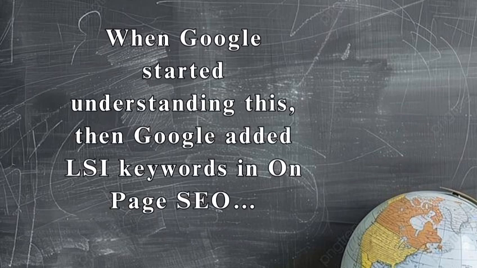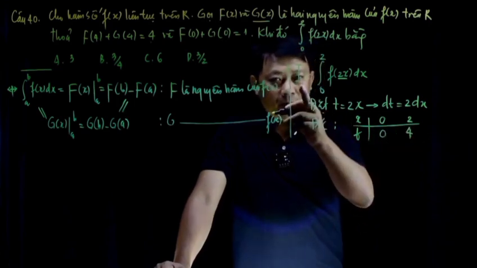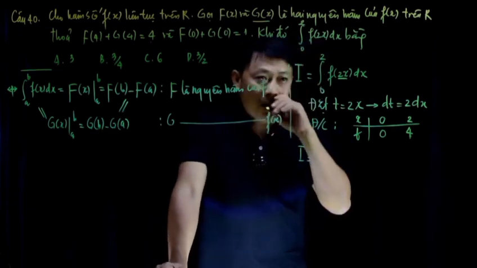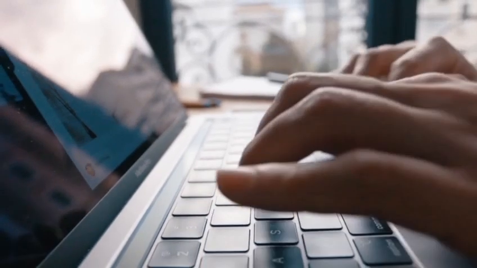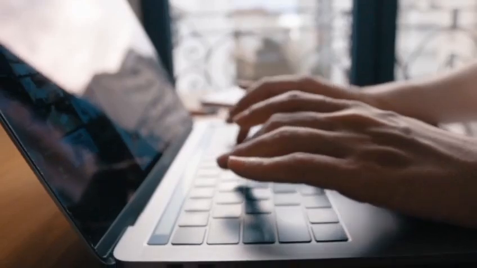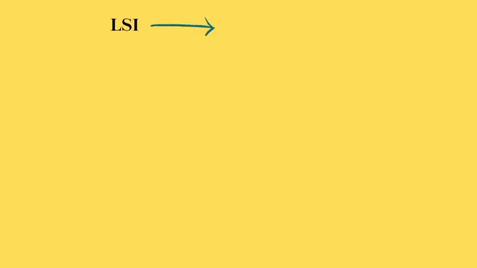When Google started understanding this, then Google added LSI keywords in on page SEO for our audience to find their exact term. Now we have to focus on our main keyword and on those keywords too that are related to our main keyword. LSI is a synonym. Like if we write about money, then economy and financial system are synonyms related to money.